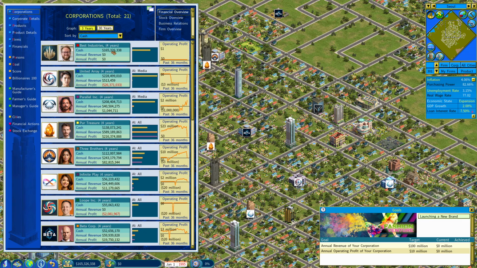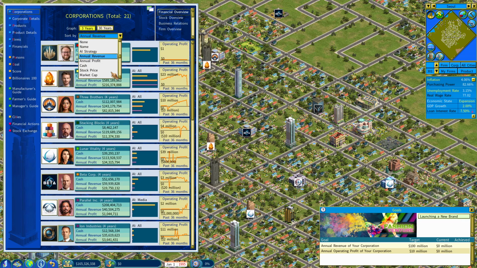But what does it mean? It means that we have less purchasing power. We don't really have 200 million to start with. We have 165 million. And we're competing against folks who've managed to actually make cash. You can see in their annual revenue. So yeah, the top company is already making almost 600 million in revenue and 215,000 in profits. So they're definitely the one to beat there.